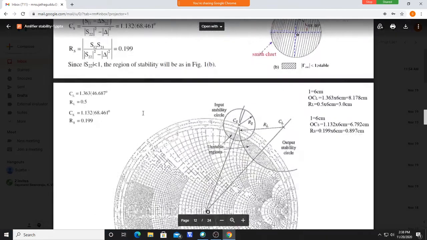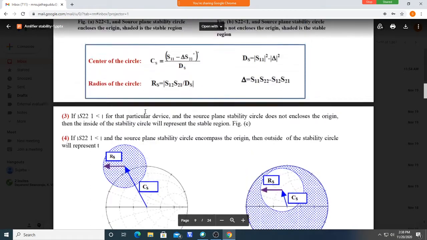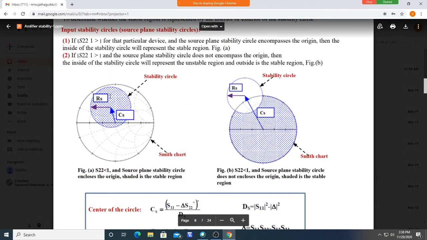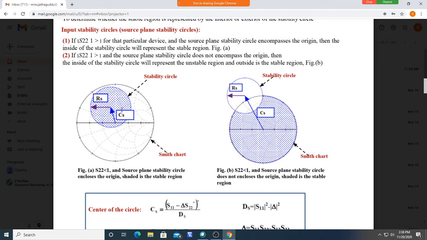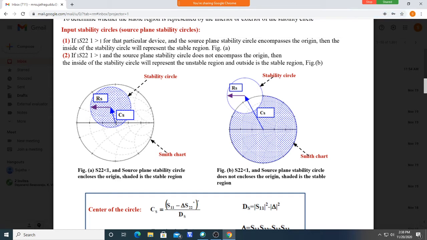And one more thing here. In this case, this is also a stability circle. What happened here? It is enclosing the center of the Smith chart. This is the center of the Smith chart.